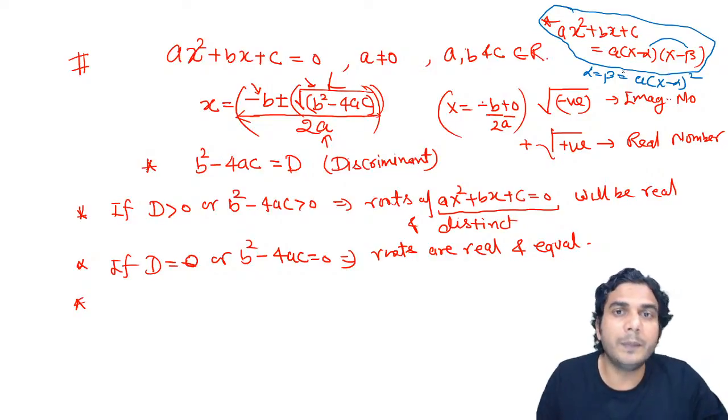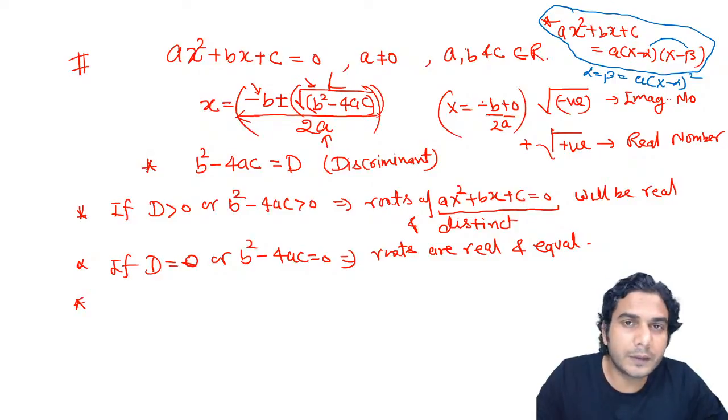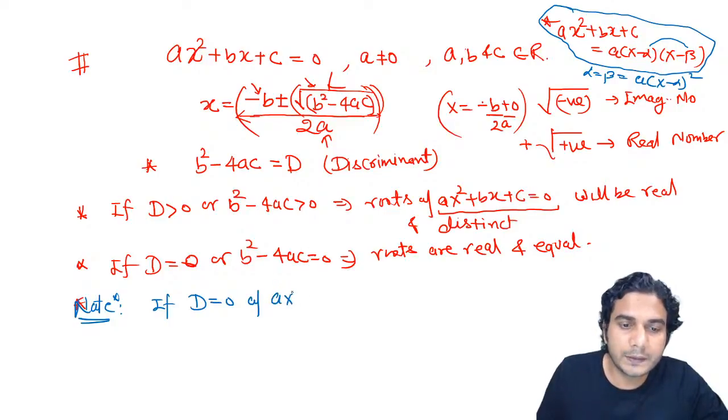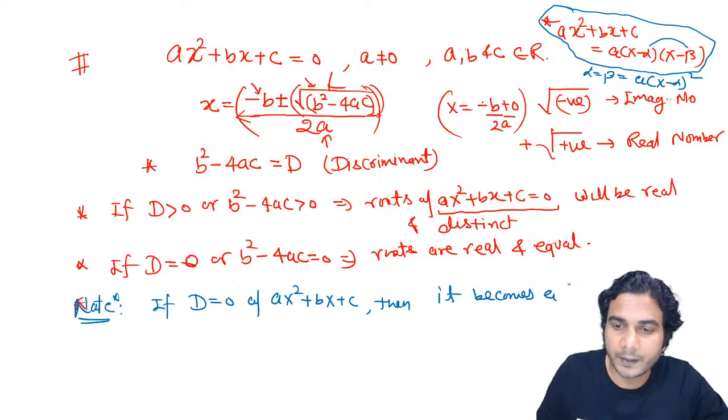Okay, so you need to remember this condition also, because sometimes they ask in the questions that this quadratic equation is a perfect square, then find the value of some parameter they put in the coefficients. Okay, so I'll write it here as an important point to note. So point is, if discriminant is 0 of ax square plus bx plus c, then it becomes a perfect square.